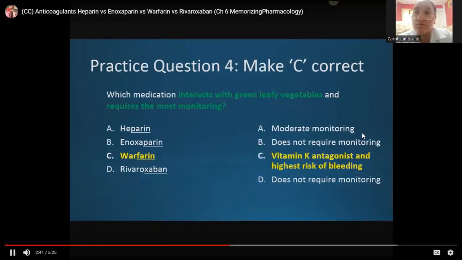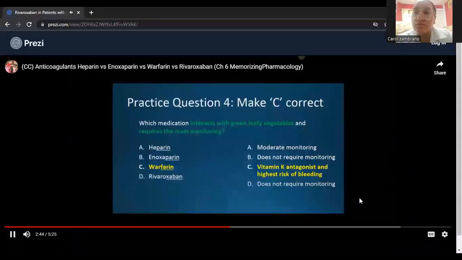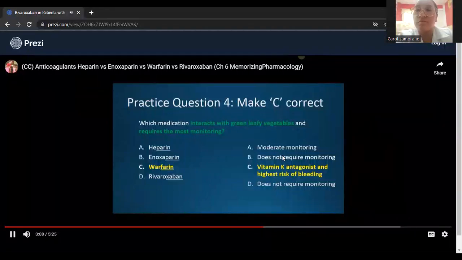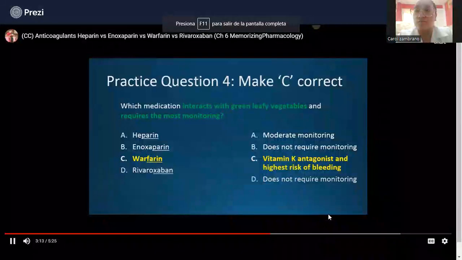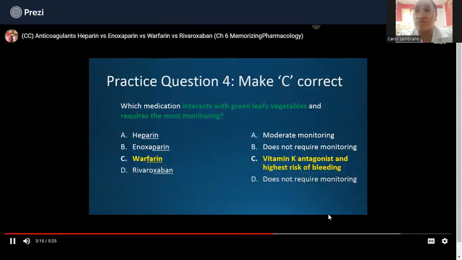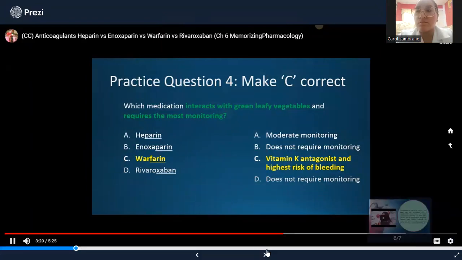Which drug interacts with green leafy vegetables and requires the most monitoring? Green leafy vegetables are going to help our blood clot. Specifically, warfarin works to decrease our vitamin K factors, specifically 2, 7, 9, and 10. So warfarin in this case is going to interact with a lot of our green leafy vegetables. It's not that patients can't have these green leafy vegetables, it's just that we want to make sure they're keeping the amounts that they have from week to week consistent.